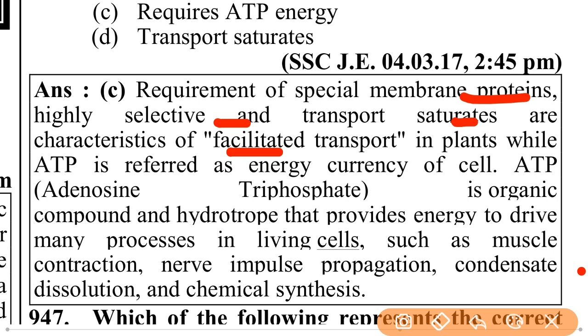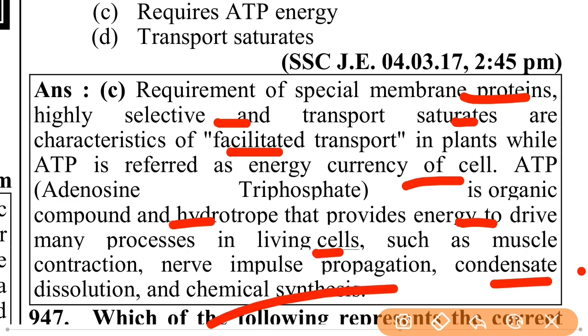While ATP is referred to as the energy currency of the cell, ATP, adenosine triphosphate, is an organic compound and hydrotrope that provides energy to drive many processes in living cells, such as muscle contraction, nerve impulse propagation, condensate dissolution and chemical synthesis.